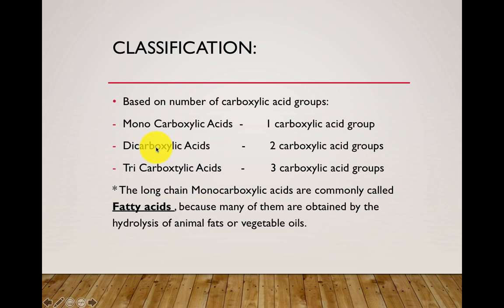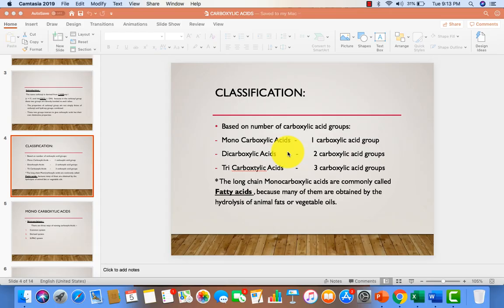What is meant by di? Two carboxylic acid groups are present. If three carboxylic acid groups are present, it is known as the tricarboxylic acid. See, this is a typographical error. Please correct it. Tricarboxylic acids.